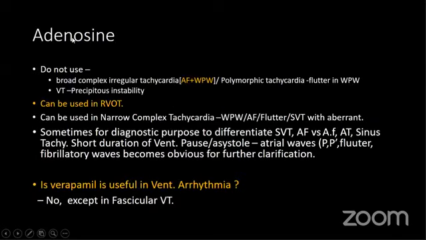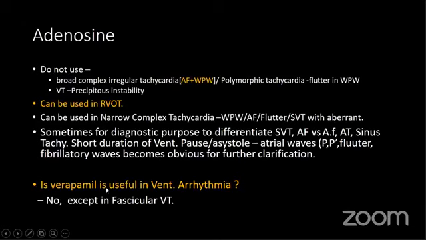Regarding adenosine, adenosine is only effective in the AV node. Like ivabradine, which acts on the SA node only, adenosine acts on the AV node only. It has no effect on the ventricle, but sometimes it is useful in RVOT VT.